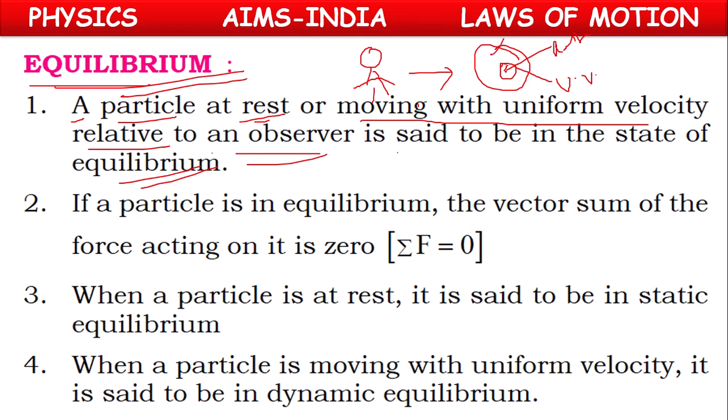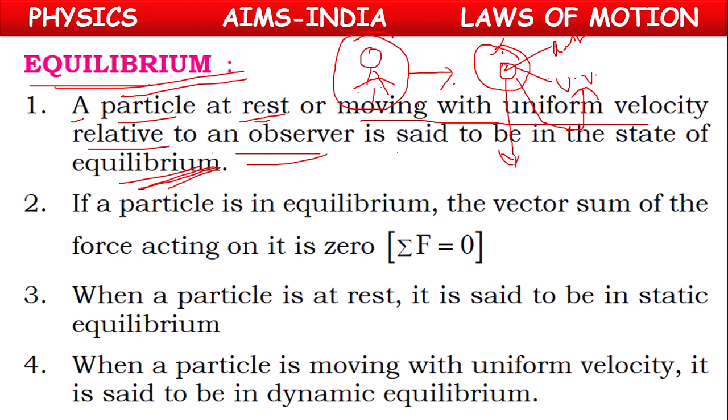So the particle which is either at rest or moving with uniform velocity with respect to one observer is said to be in equilibrium. It does not mean that no force is acting on it.